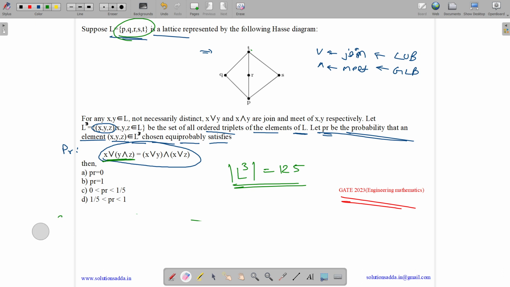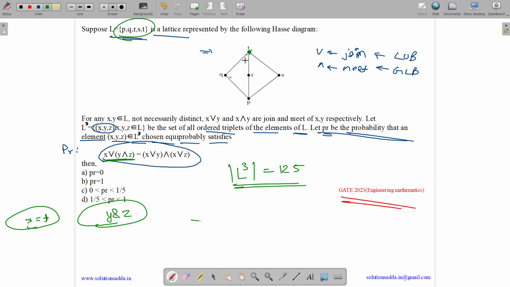Okay. Now assume that we take x equals to T. Then the given condition of L is satisfied for any y and z. Why and how? Let me tell you. If we have x and T, then what is the least upper bound and greatest lower bound?